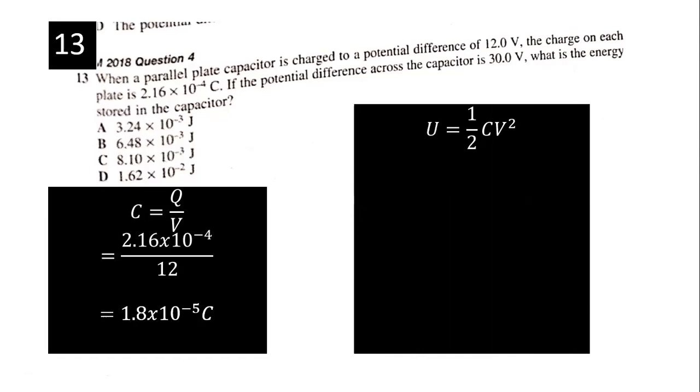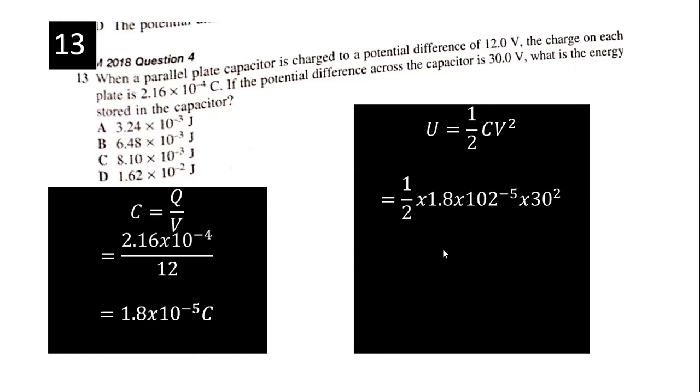Energy stored formula: half CV squared. I've done something wrong. What is happening here?